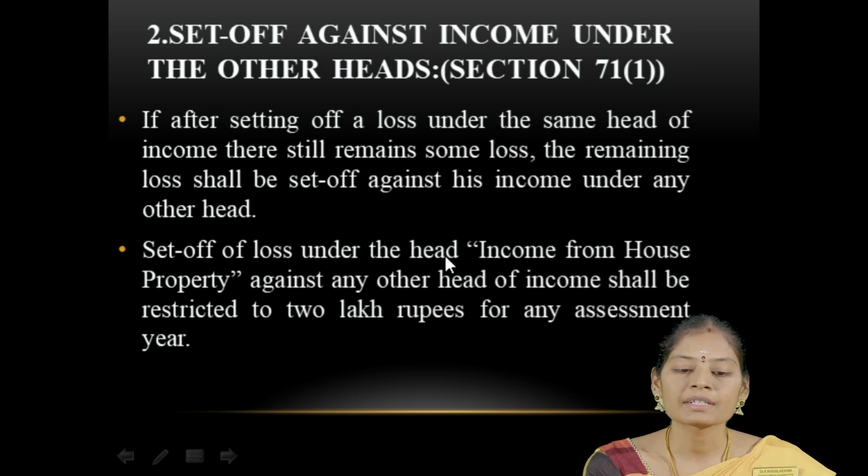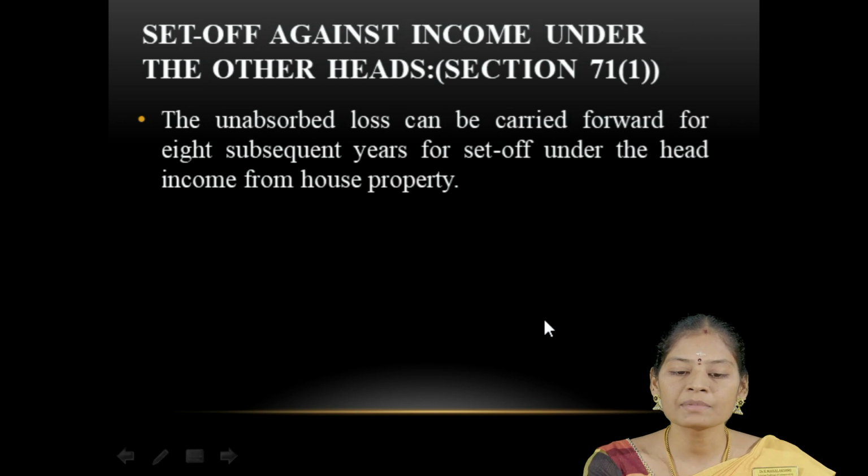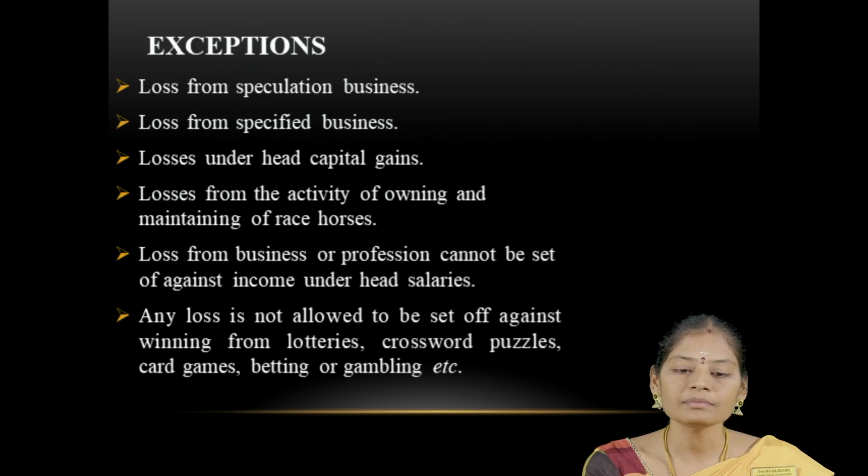In the case of loss from house property, the set off against any other head of income shall be restricted to rupees 2 lakh for any assessment year. If there is any unabsorbed loss under income from house property, it can be carried forward for the 8 subsequent assessment years. Here also we have some exceptions for set off under other heads.